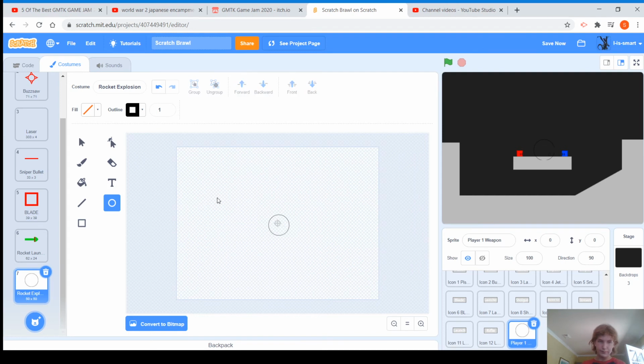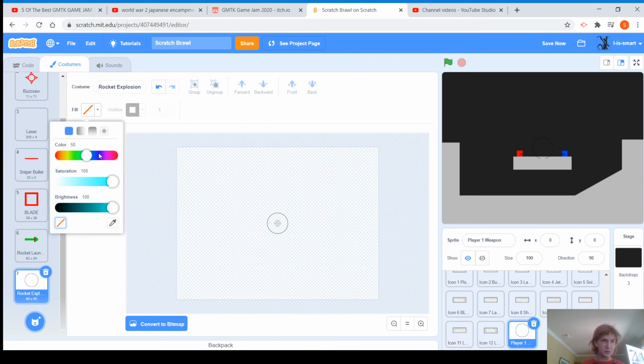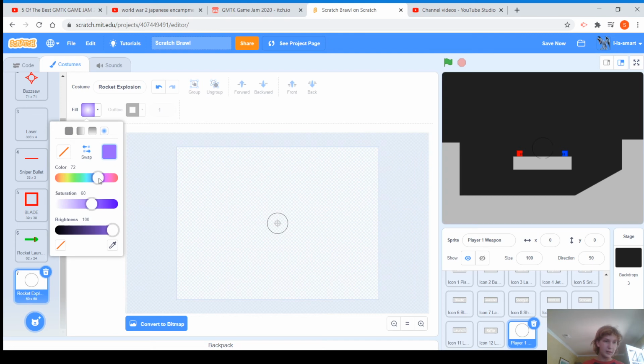Do that. Then we choose the fill tool. We click on this, and then we make that color red. We want to swap that out. Swap it out again. And then the outside orange, yellow.